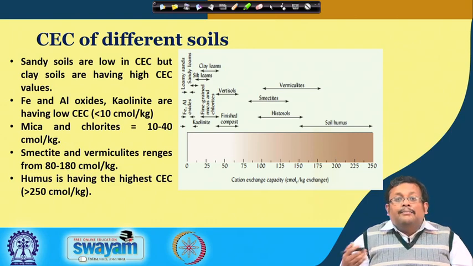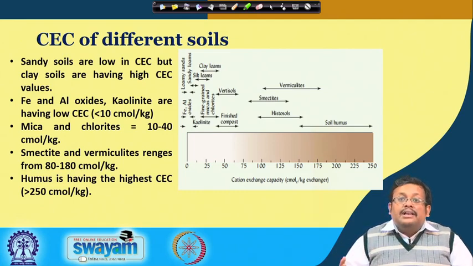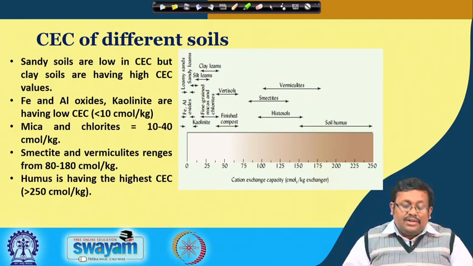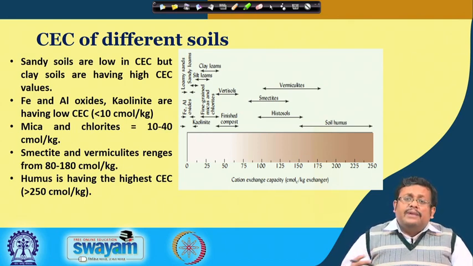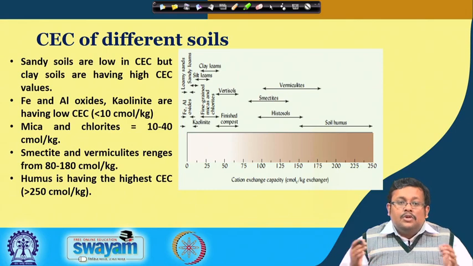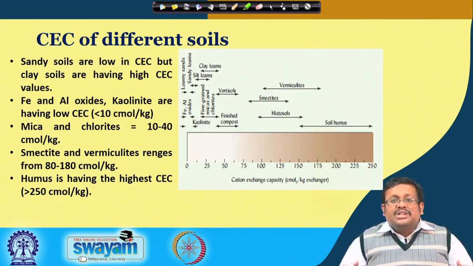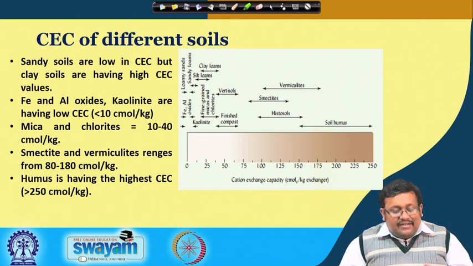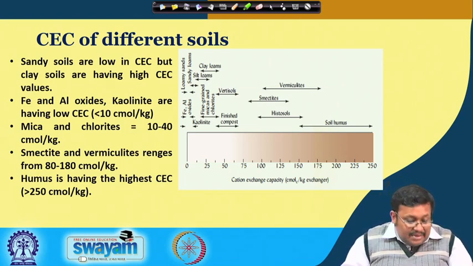Similarly, in smectite and vermiculite, you will have a high amount of isomorphous substitution in the octahedral layer, if you remember from our last lecture. So there will be a high amount of negative charge, which will ultimately contribute to the high cation exchange capacity. In mica, remember that the interlayer space is collapsed by the small potassium cations, so there is no space for adsorption of further ions. As a result, it also has an intermediate range of cation exchange capacity.